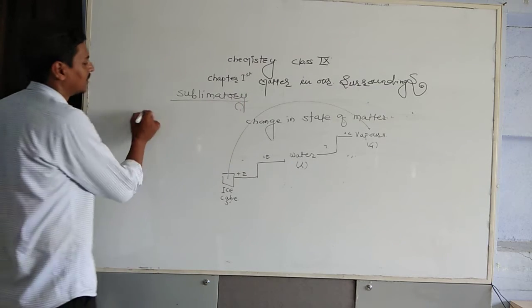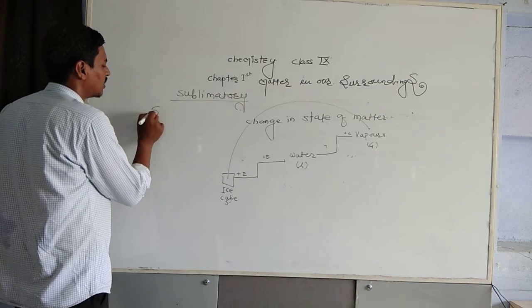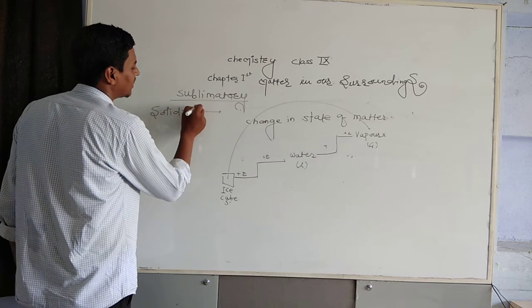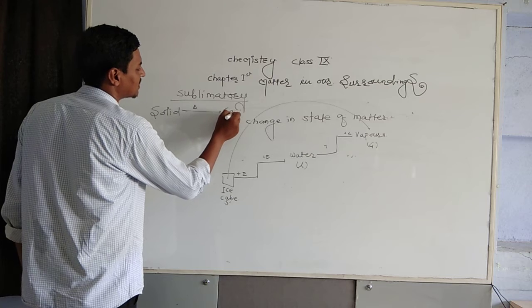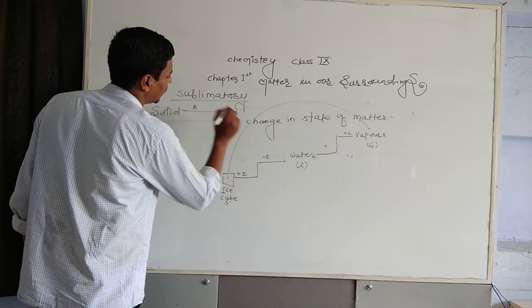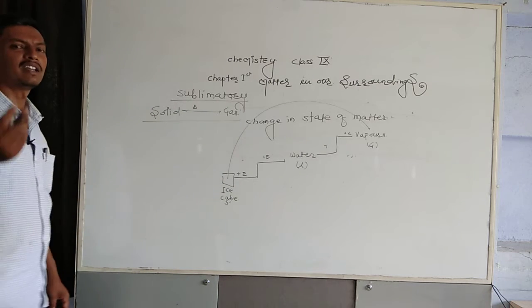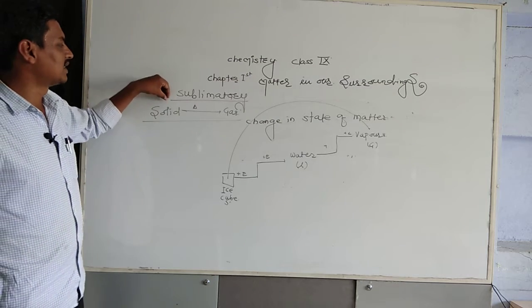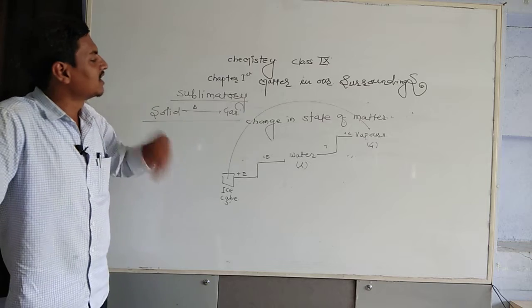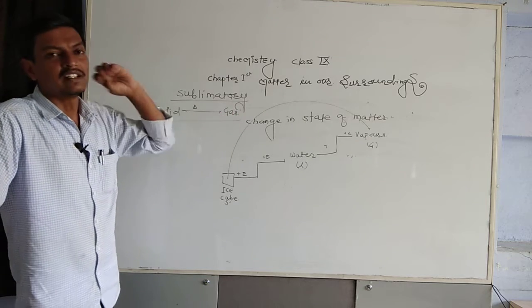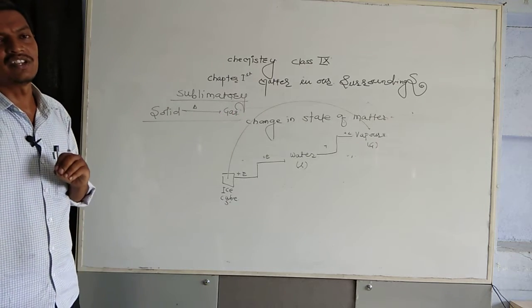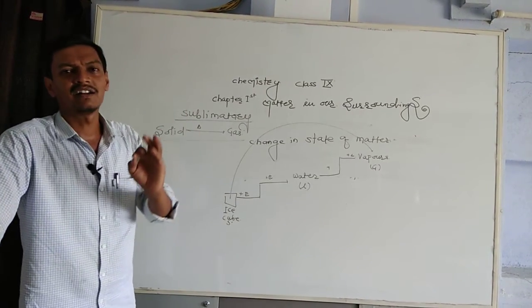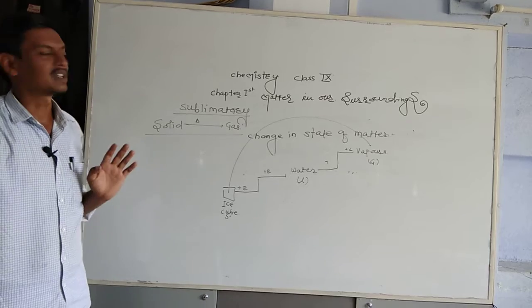Sublimation is the process of conversion of solid substances directly into gaseous substances by heating. When we provide energy in the form of heat to a substance, the process in which solid substances on heating are directly converted into gaseous substances is called sublimation, and the substances which undergo sublimation are called sublimatory substances.